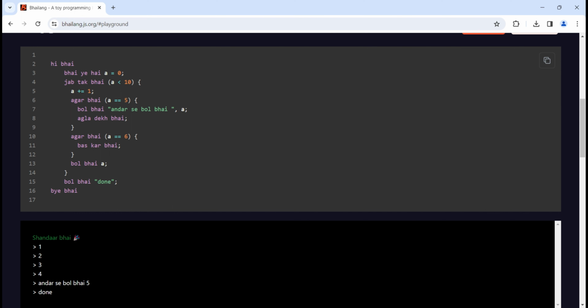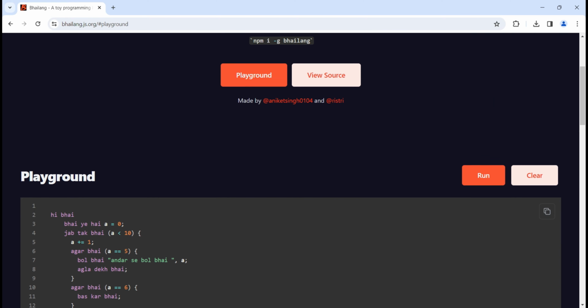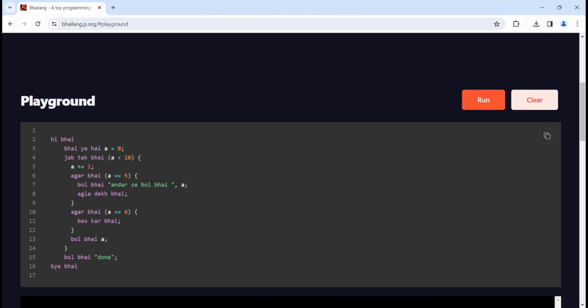Like 5 equals 5, it is true, then under that, "bol" 5 will be printed. Okay, then it will continue, and 5 not equals 6, so it will not break the loop. Since five is five, it will be printed and then directly come here only. Then done will be printed, right? So this is how this thing will work, as simply as other languages, right?